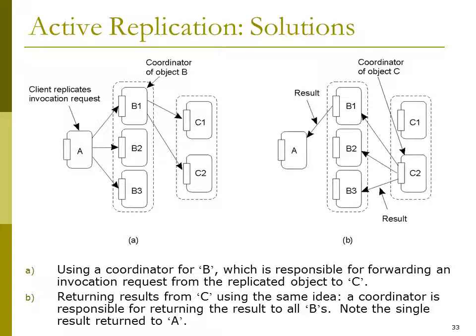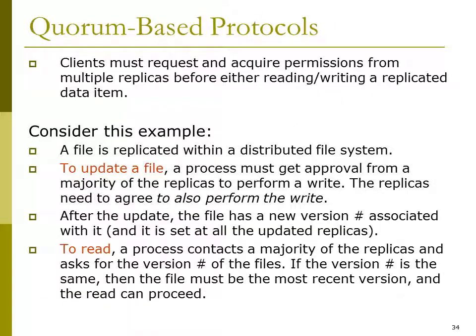There will be a coordinator for B for forwarding the invocation request to C. The diagram B shows returning results from C using the same idea. A coordinator is responsible for returning the result to all B's. Note the single result returned to A. So here the diagram B shows returning the result. For that the coordinator is required.